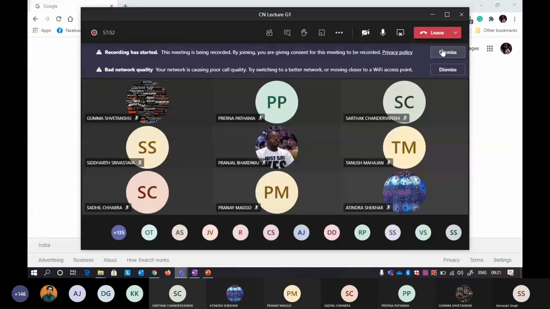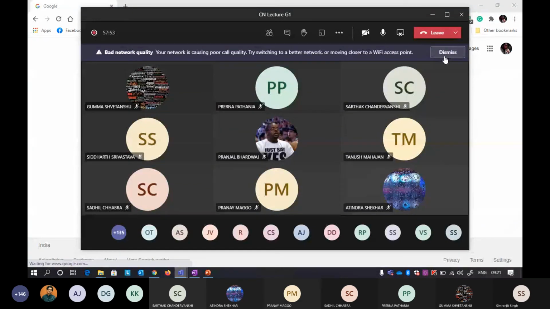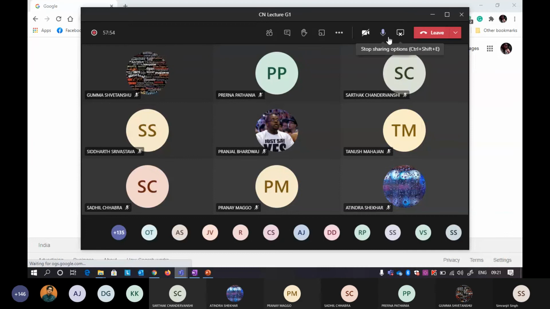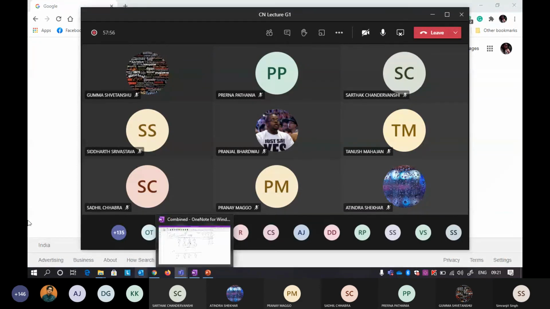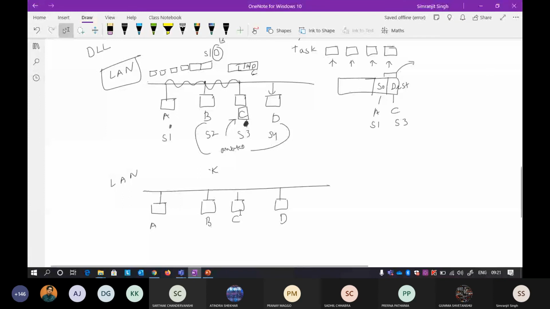So now I'm talking about a LAN. The only problem is that if you want to awake one, you have to awake all. By awaking all, if C is continuously looking for a message, B is also continuously looking for a message, and D is also continuously looking for a message.